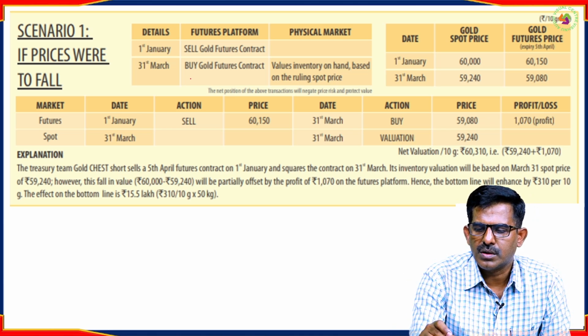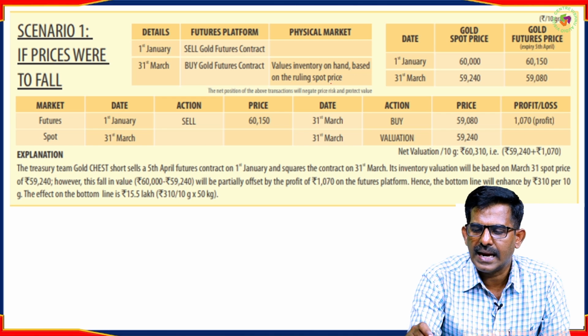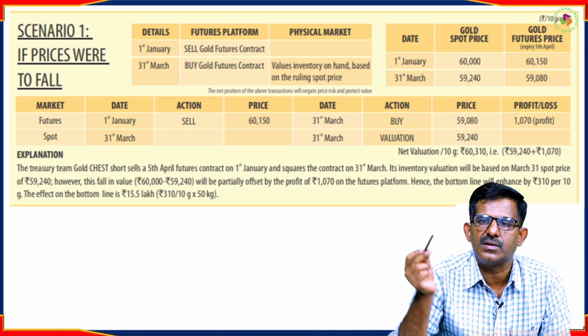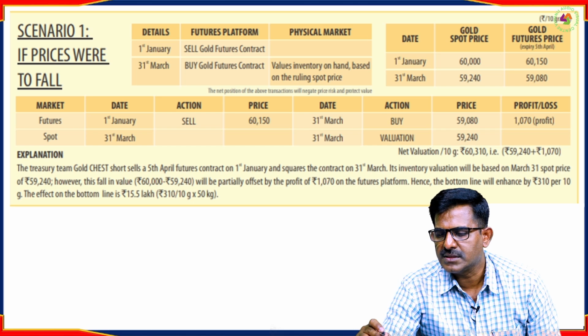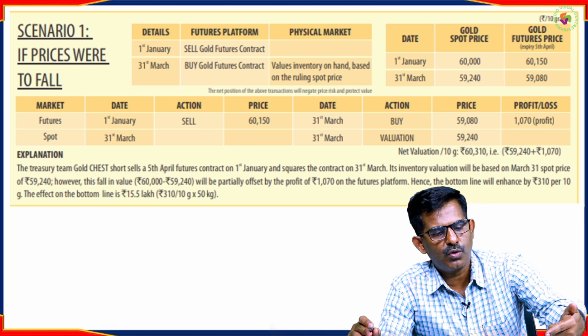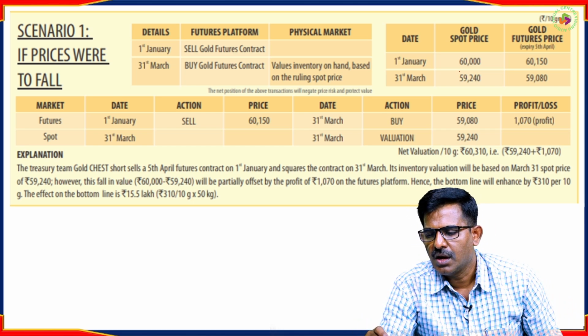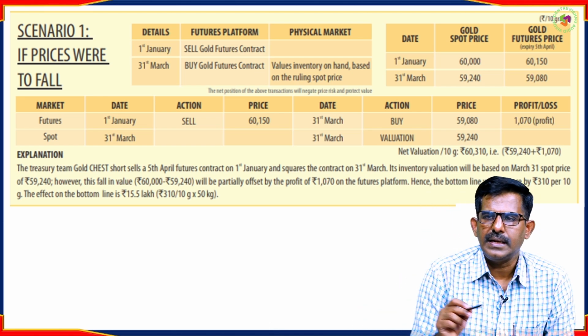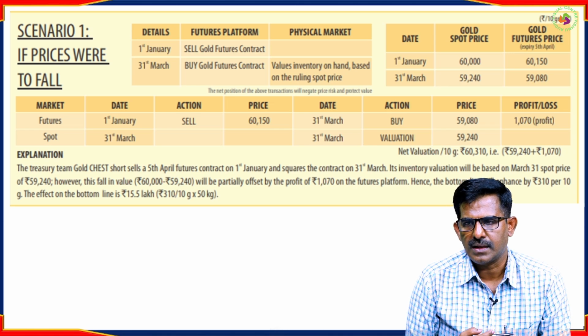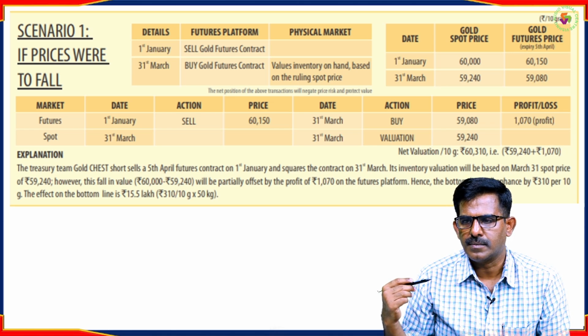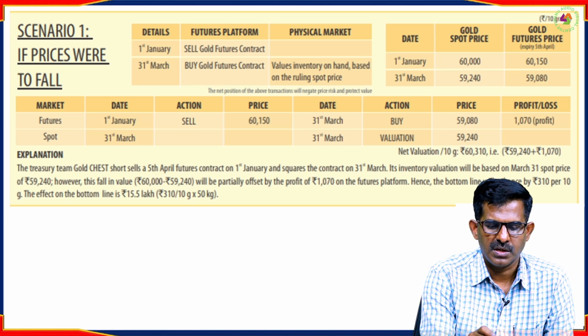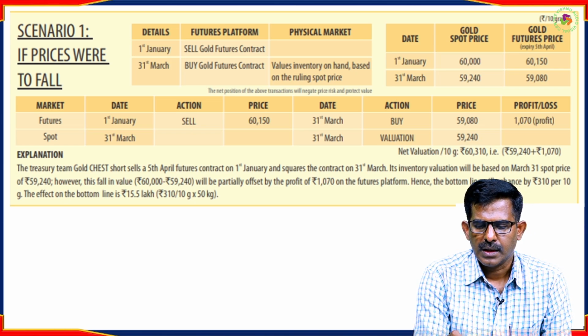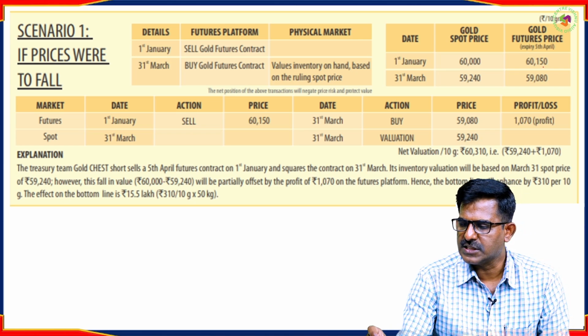Now what does he do? He will also value the inventory on hand based on the spot price on that particular day, that is, on 31st March. Now let us assume that the price falls. On 1st January this is the price, and on 31st March the price is going to be like this, that is the spot price and the futures price. So when the businessman takes a short position, on 1st January he sells the gold futures for this price.